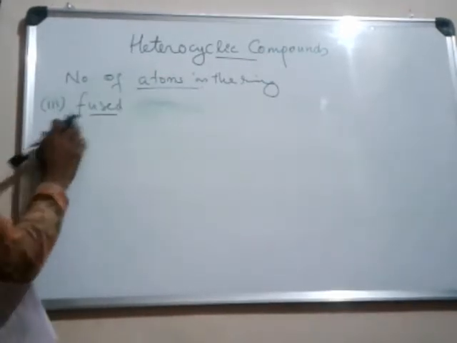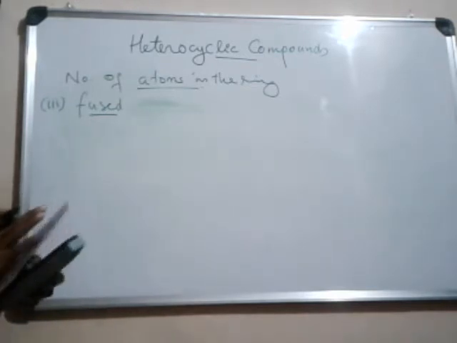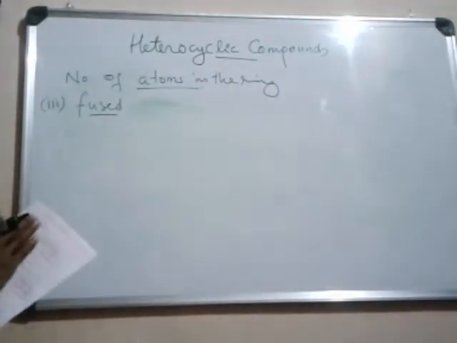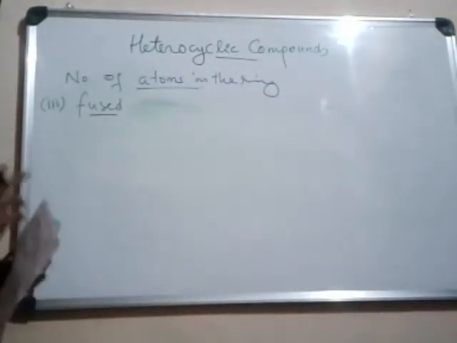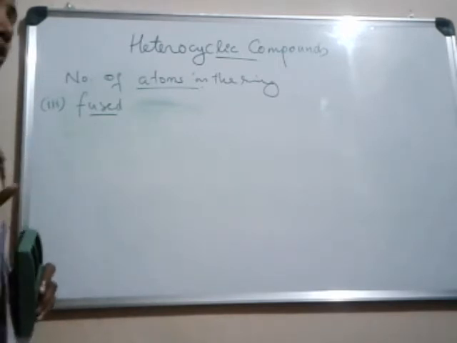The third category is the fused heterocyclic compounds, in which two rings are fused together to form a compound, and at least one of the rings contains at least one heteroatom.